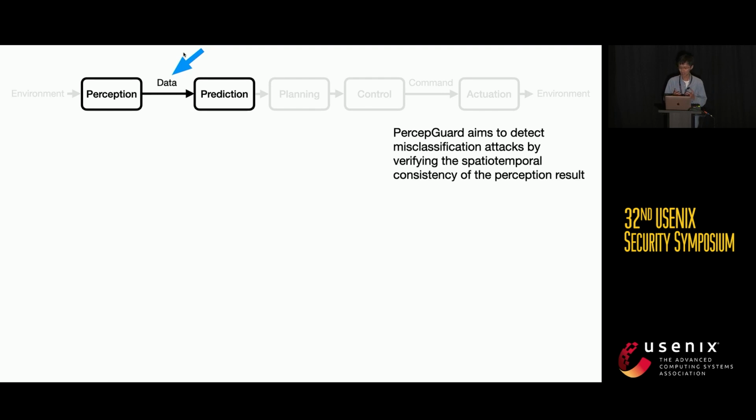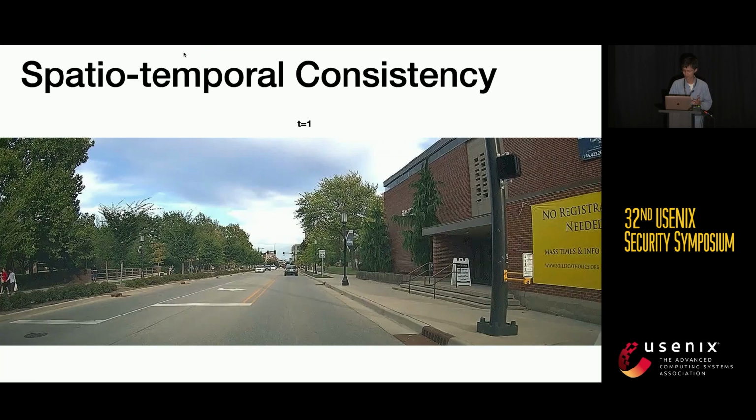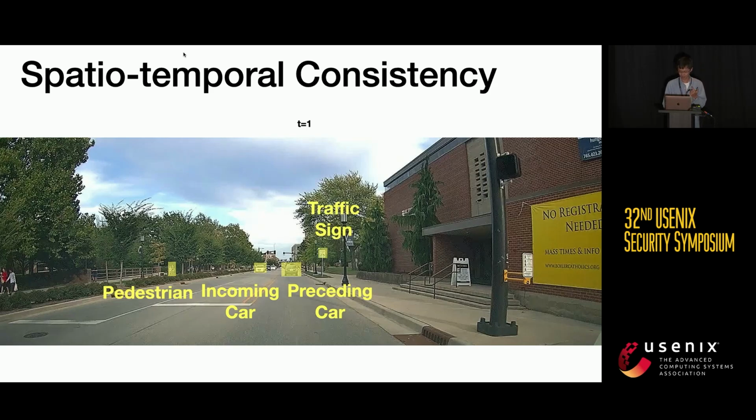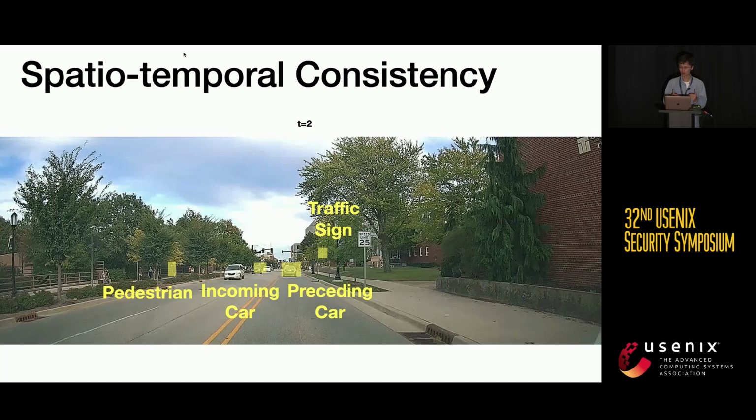Again, we're trying to detect misclassification attacks by verifying the spatial temporal consistency of the perception result. And what do we mean by spatial temporal consistency? Let's take a look at this example. We are driving on the street, and at the first time, we can see a few objects ahead of us. We have the preceding car, we have an incoming car, we have pedestrians walking on the sidewalk, and we have a traffic sign, a speed limit sign. As we move forward at the second time frame, different objects move differently.